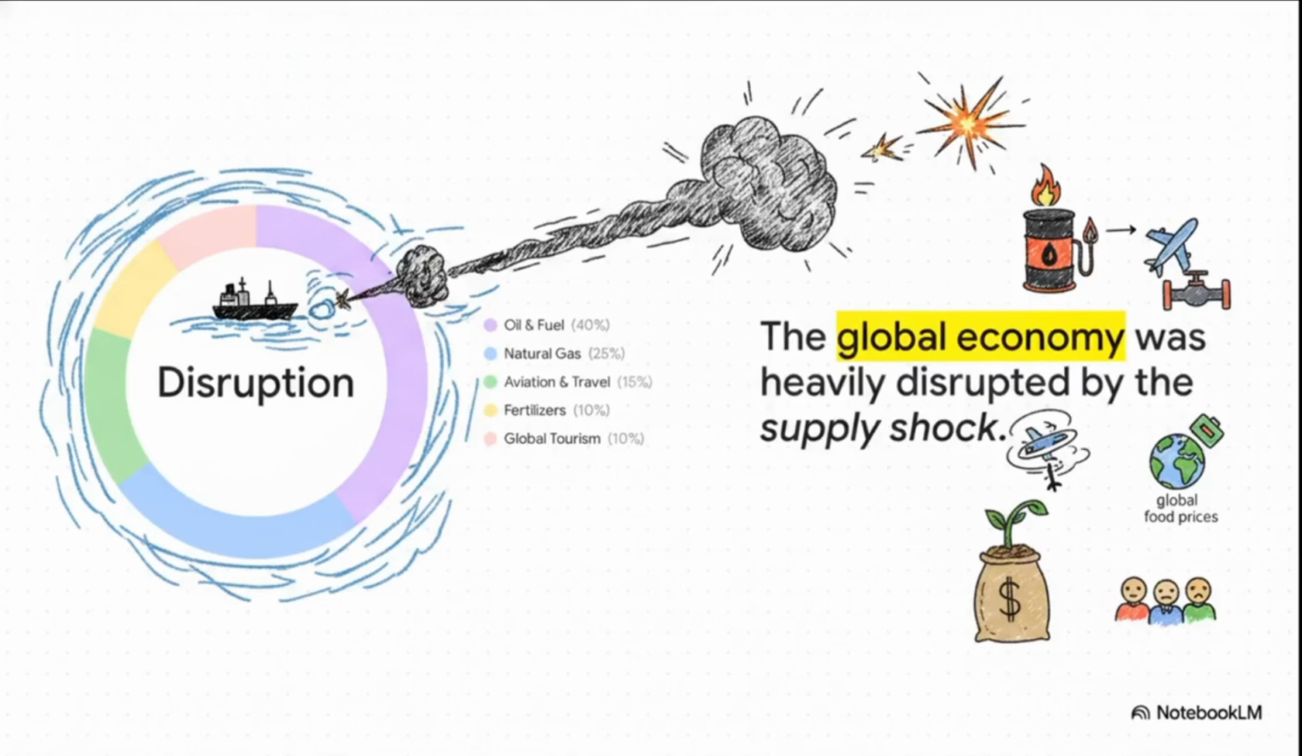Natural gas took a heavy blow too. Airspace closures threw global aviation into chaos, and the ripple effects even hammered fertilizer production, which directly spikes your grocery bills, and global tourism. It's a stark reminder of just how interconnected our modern world really is. A strike in West Asia literally shakes the economic foundation everywhere else.